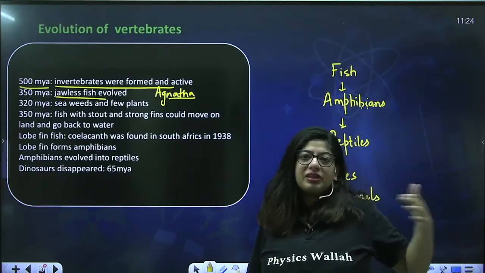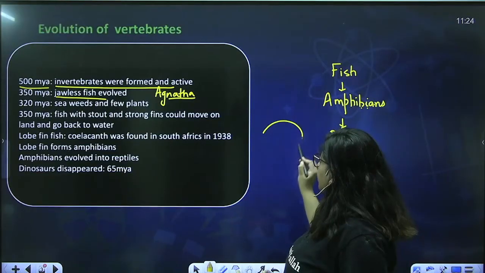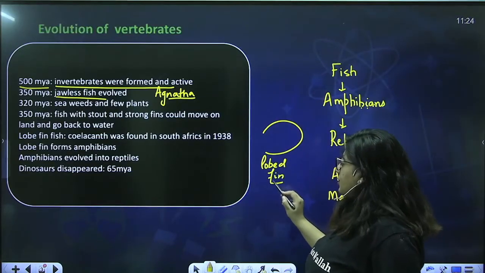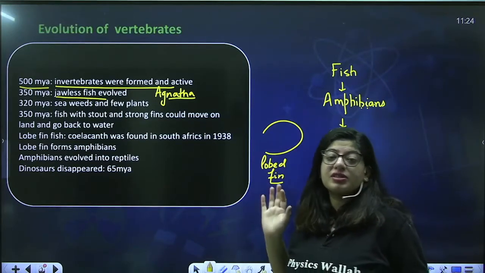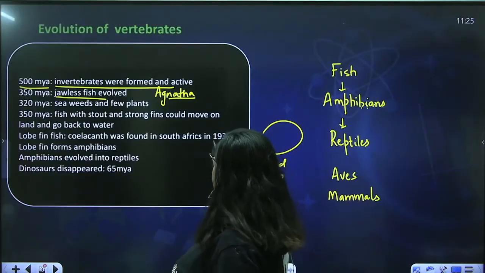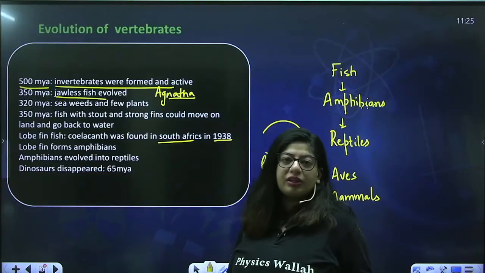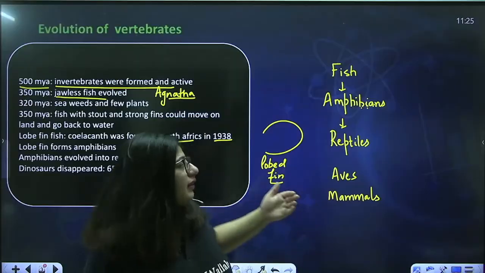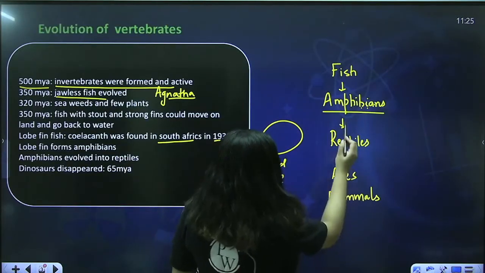fishes that were present were lobed fishes. They were lobe-finned fishes. They have fins like this, the lobed fin. Like we have discussed in stegogenesis, the lobe-finned fishes are those which have not undergone any evolution since time immemorial, and these fishes were seen in 1938 in the waters of South Africa, and they are known as coelacanth. What are they known as? Coelacanth. It is assumed that these fishes came out of water and gave rise to amphibians. So from fishes arrived amphibians, right?